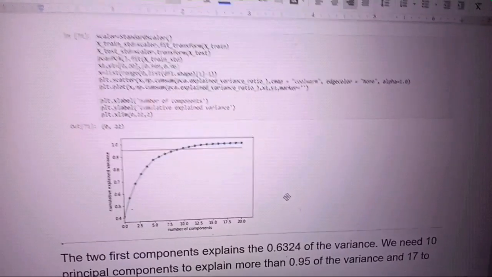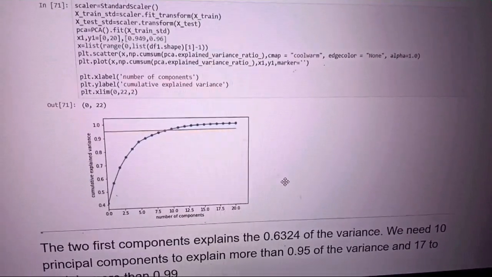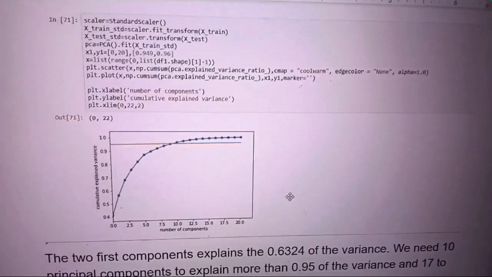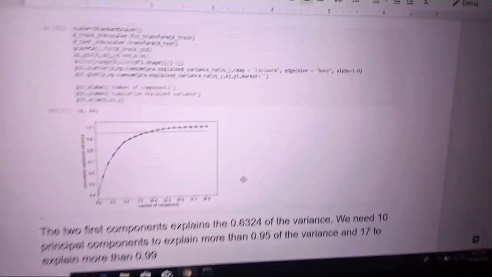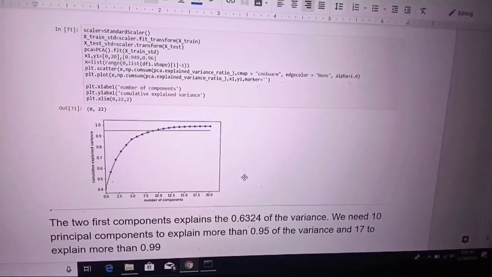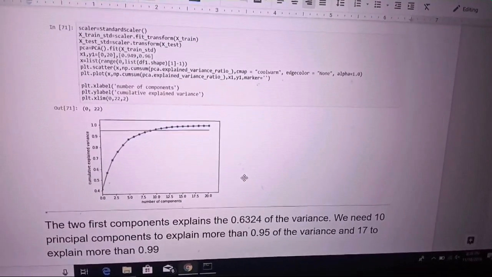Here is the graph. In this graph, it is plotted with the number of components versus the cumulative variance. Now, the first two components explain 0.63% of the cumulative variance of the total data set.